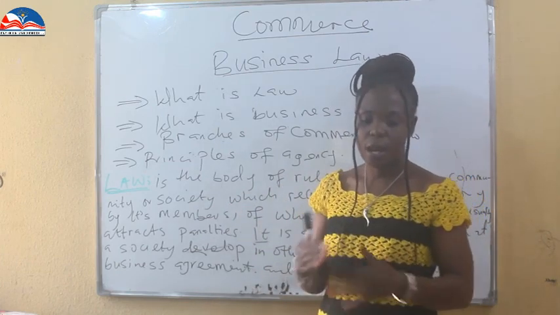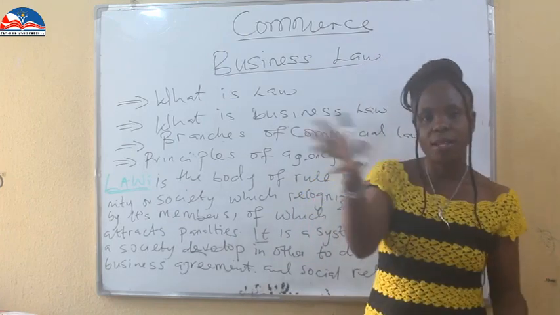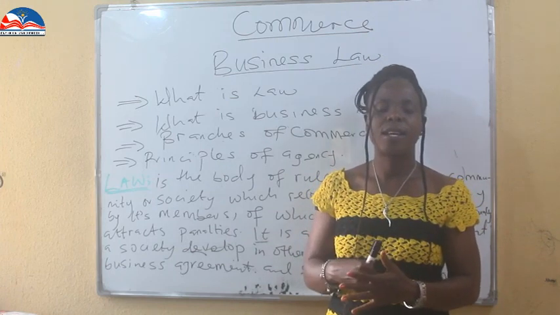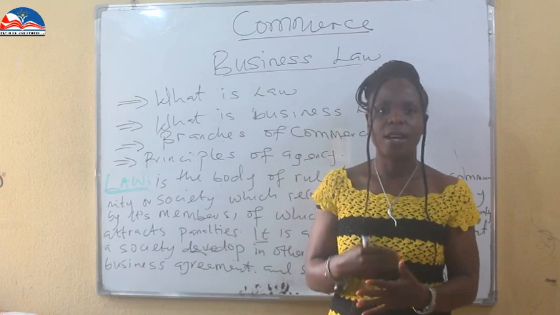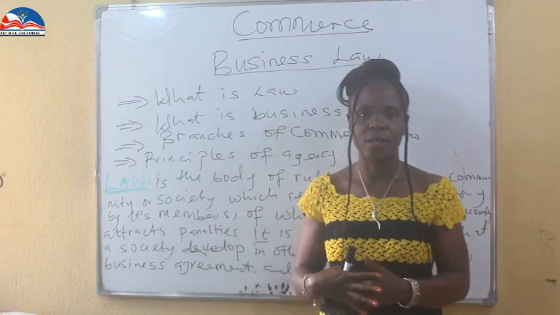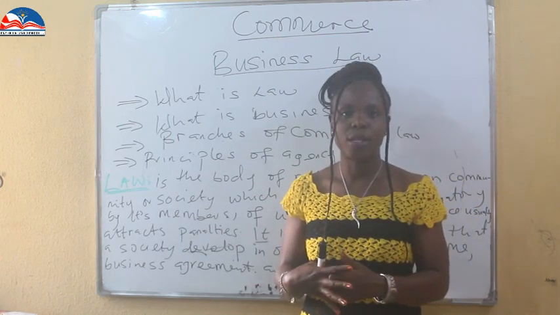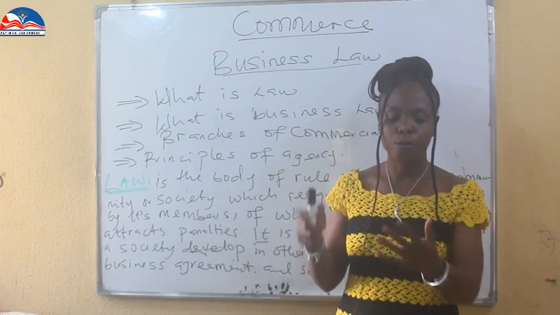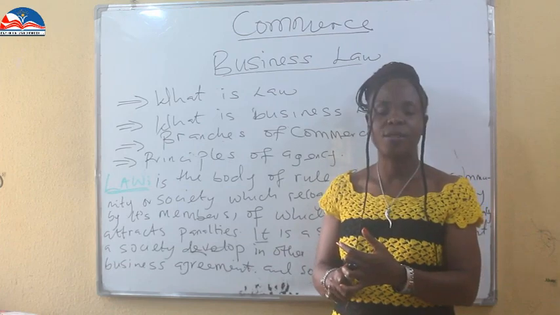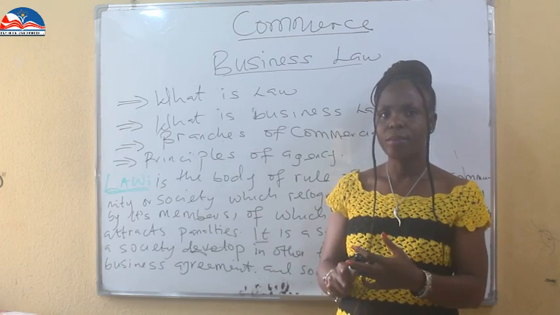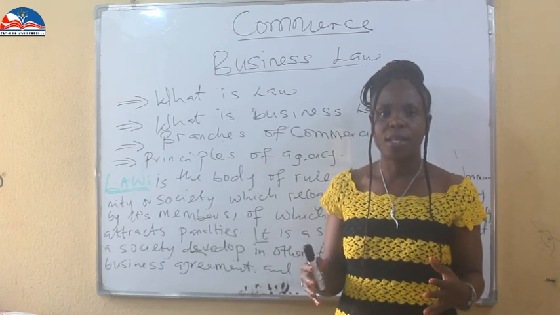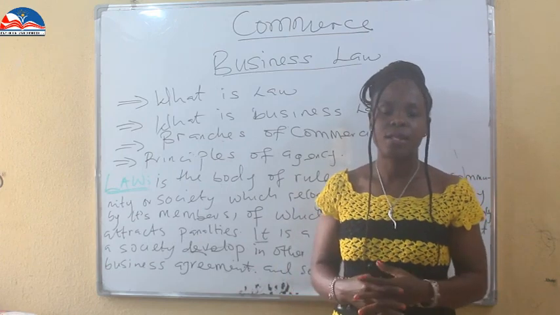That is law. Now, having known what law is, let's put business into law. It is a law, okay, let's say it is a rule. Rules and regulations are laid down in order to carry out business activity. It has to do with the establishment of a business activity, termination of business activity, and the overall establishment and dealings of a business.